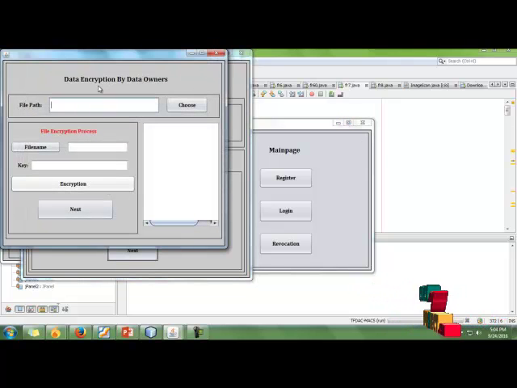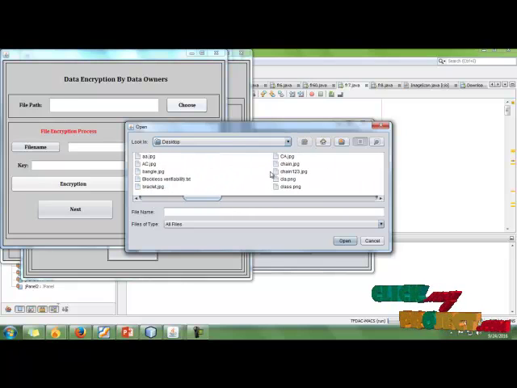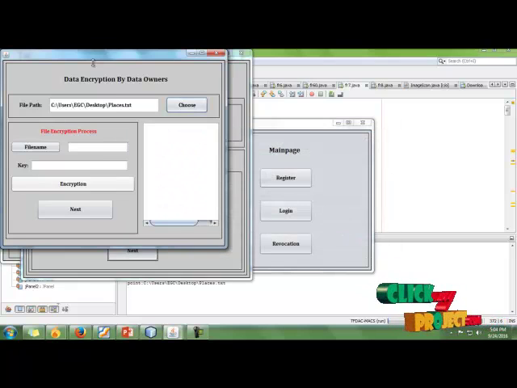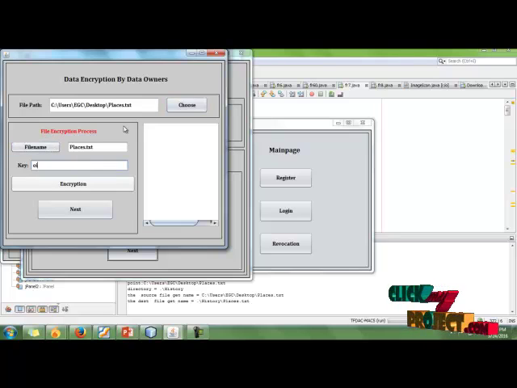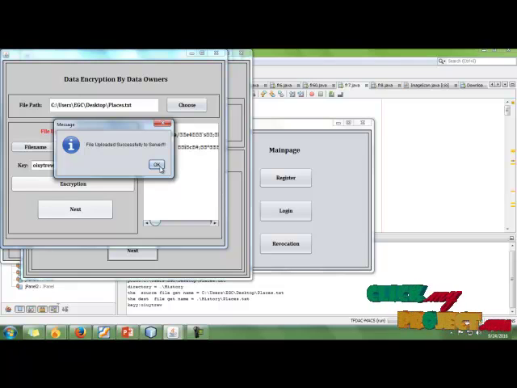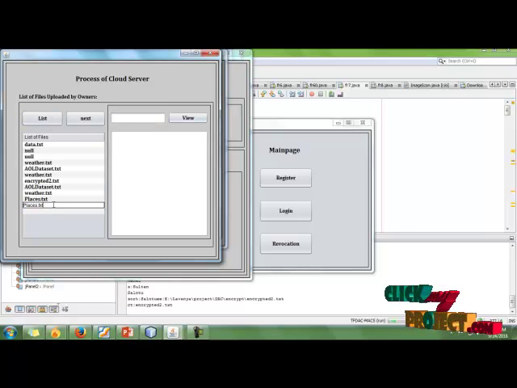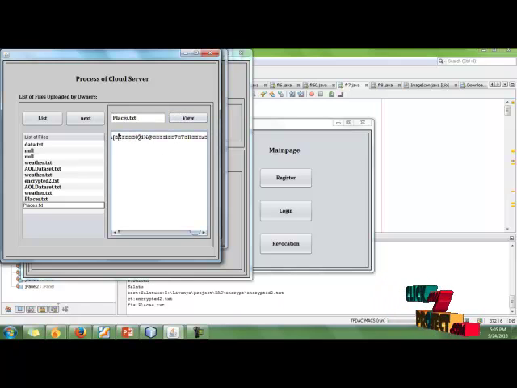And next, the data encryption by data owners. Here the data owner chooses the file and enters the key for the encryption, and then clicks encryption. Now the file is encrypted successfully. Next, the file will be uploaded to the server side. On the server side, they list out the files and check whether the files are encrypted or not. They check that the files are encrypted.